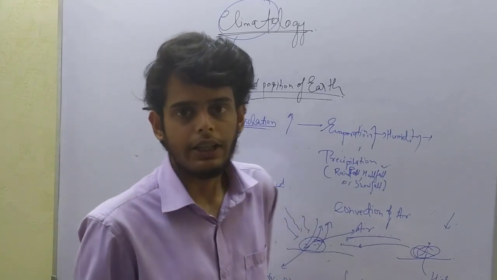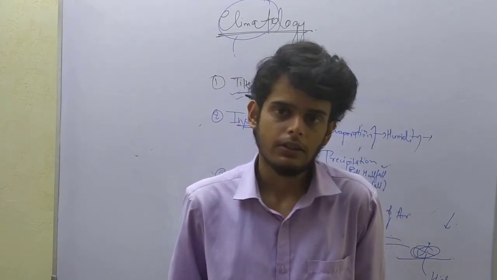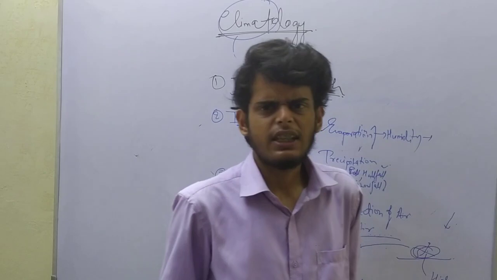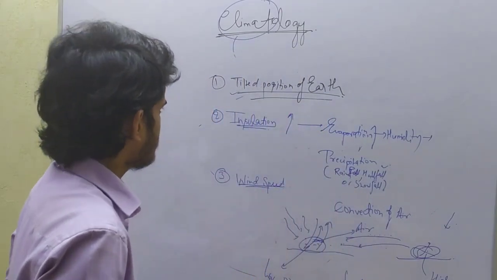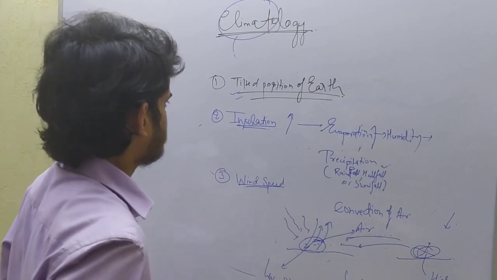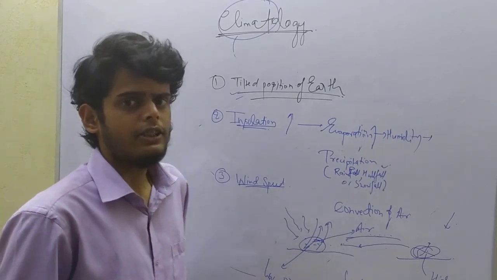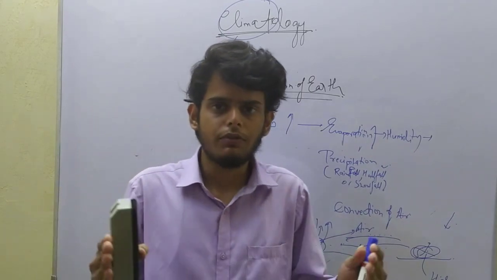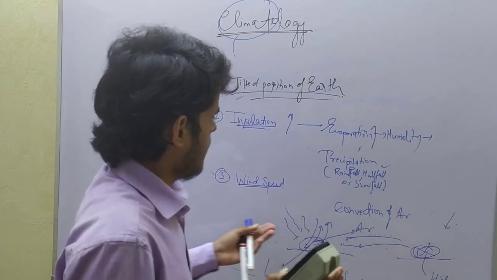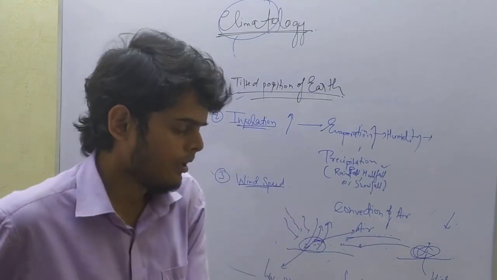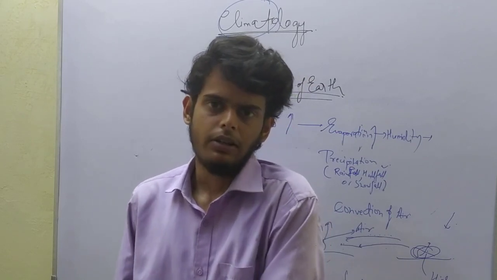Weather condition is a very daily phenomenon. It can be easily felt by us. Whereas climate is a long-term aspect of weather. It's a long-term phenomenon. When we take the average of 32 years of the weather conditions of a region, then we get what we call climate. So this was all about weather and climate.